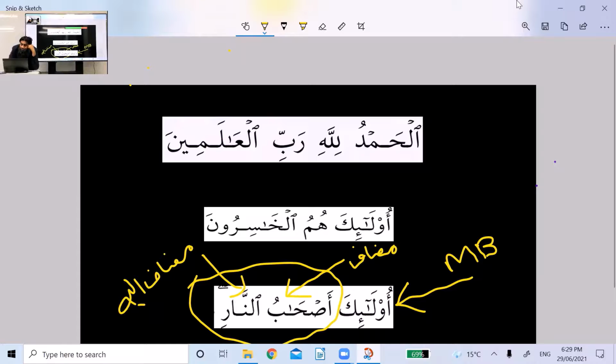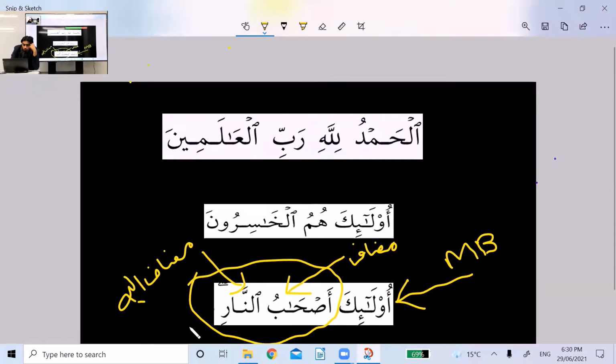In the categories of khabar, as you know, we have put mudaf ilay in the one word category of khabar, which means ulaika is in the one word category of mubtada, and ashabun nari, this whole thing together, is your khabar.